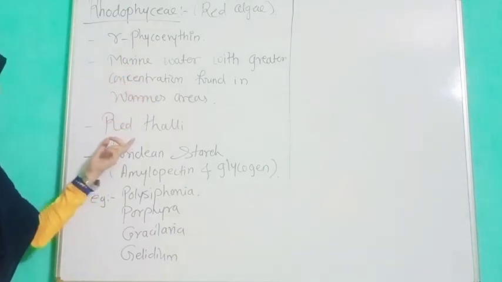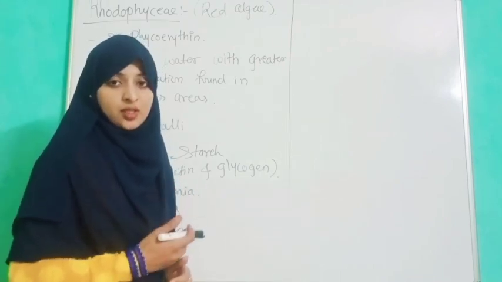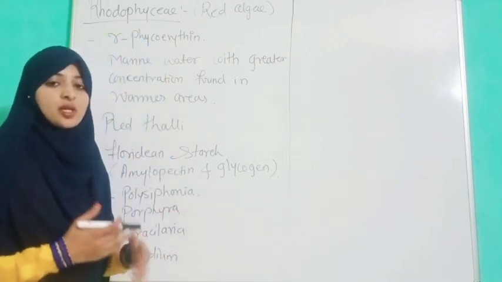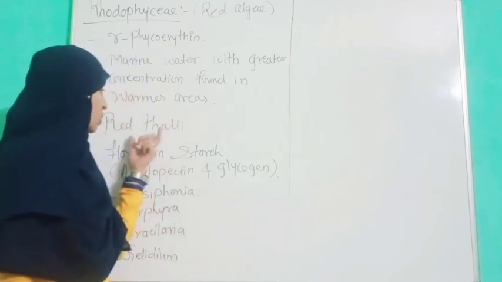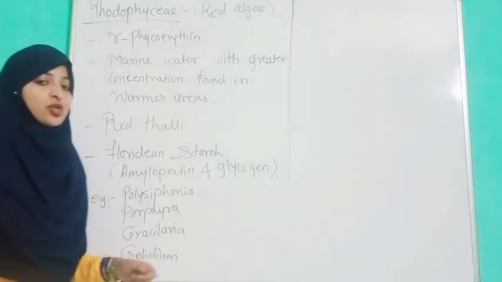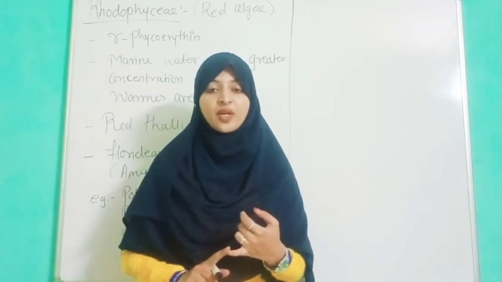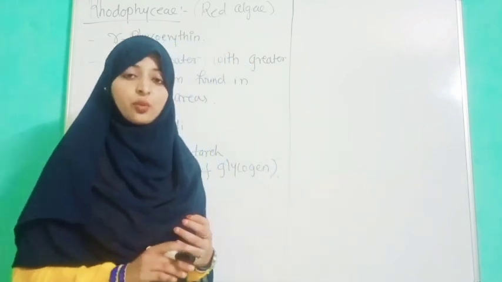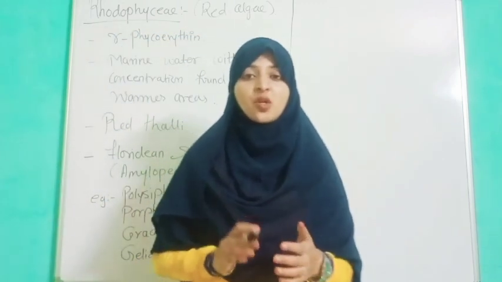They have a red thallus-like body. As with the thallophytes, they have a thalloid structure or thallus-like body. So red thalli, with floridean starch. In Chlorophyceae we discussed that they store food in the form of starch and protein.